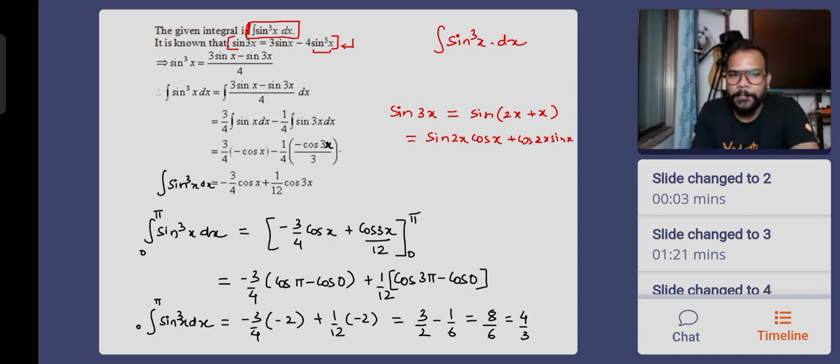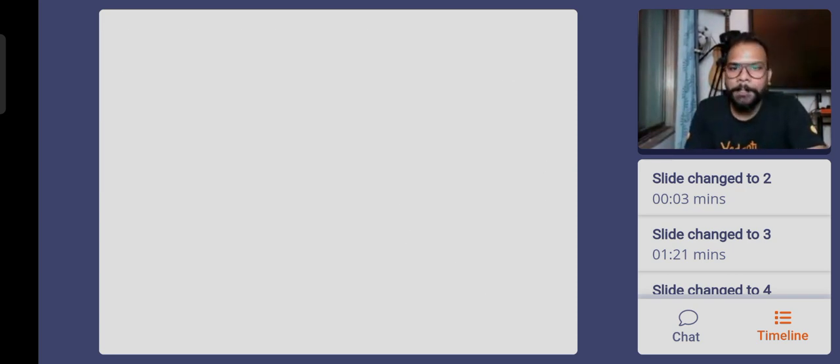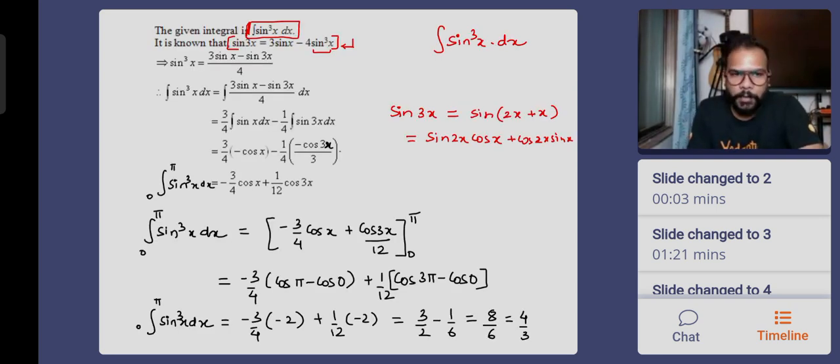So what are the limits for sine is what will help us eventually. So we are going to integrate this, say from 0 to pi. If we integrate it from 0 to pi, why? Don't forget that we are going to use this for moment of inertia of hollow sphere. So I'll tell you how the angle is going to be 0 to pi for the integration. But as of now, you need your focus on what you do after the result of integration is found. You will be putting the limits from 0 to pi.